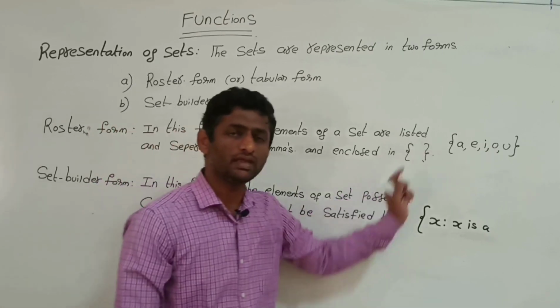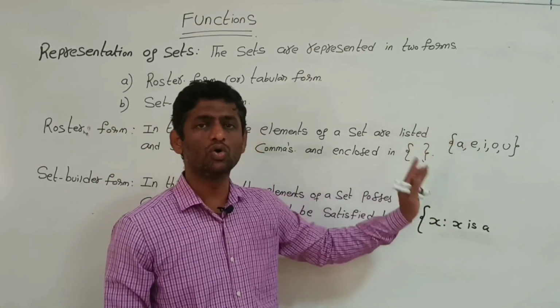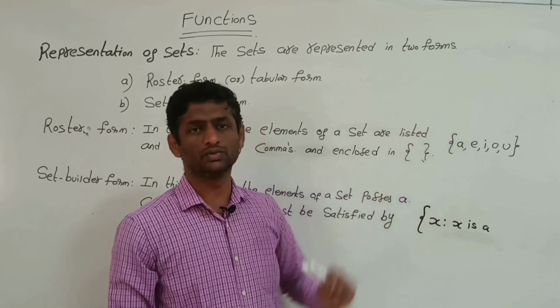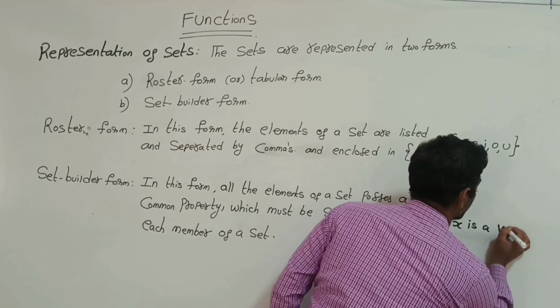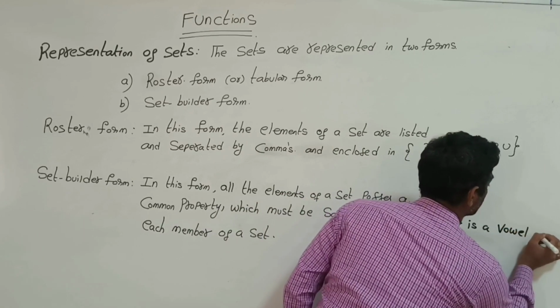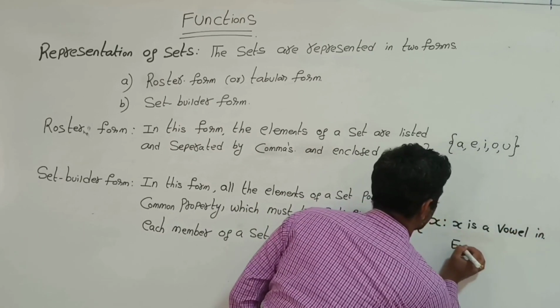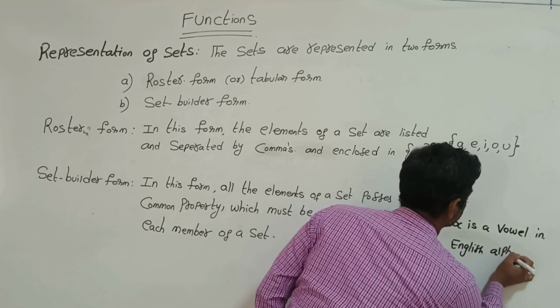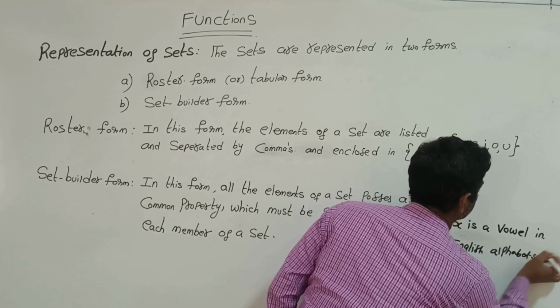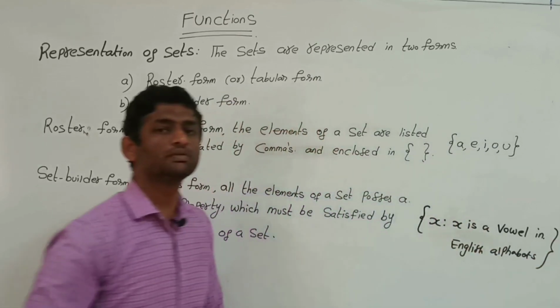So it may be A, E, I, O, U. So x is a vowel in the English alphabets. So it represents a set builder form.